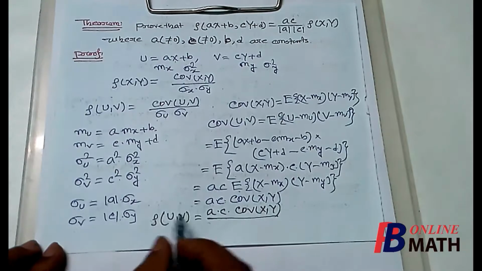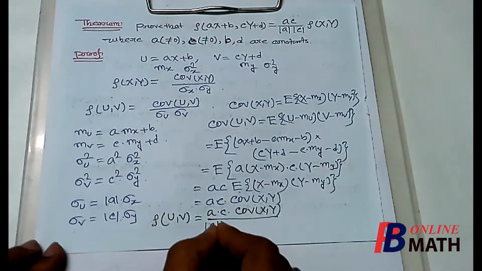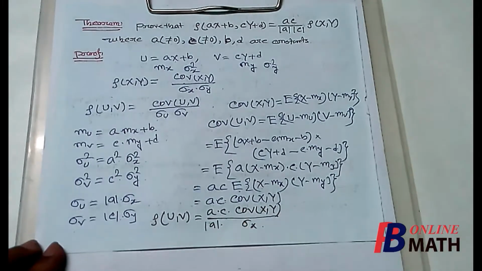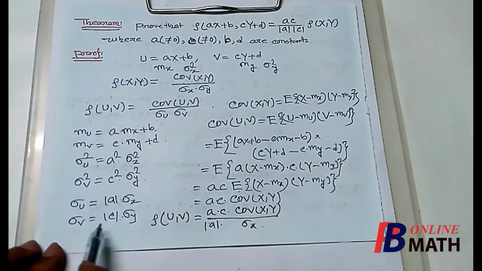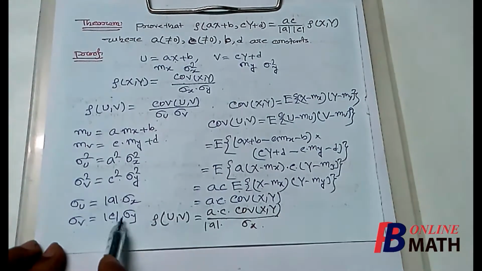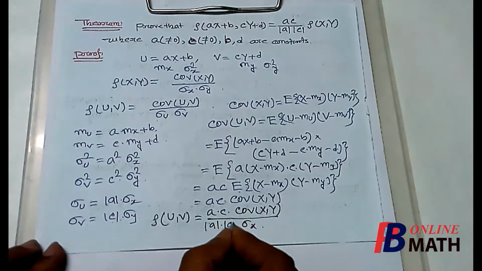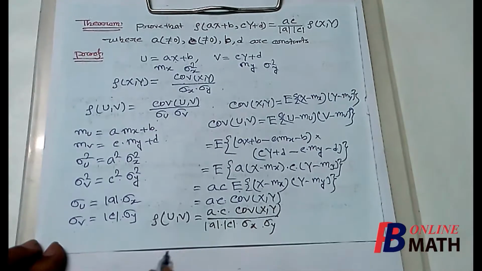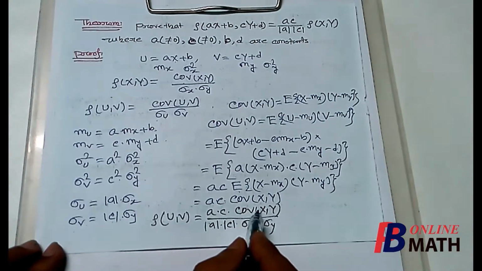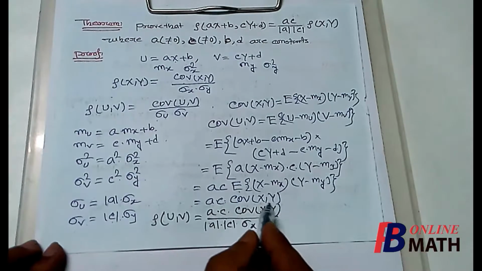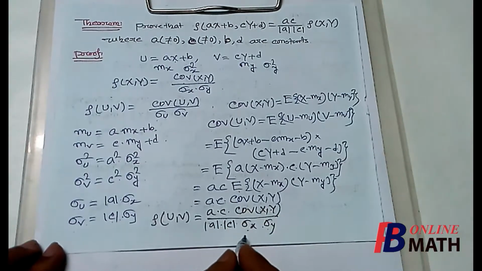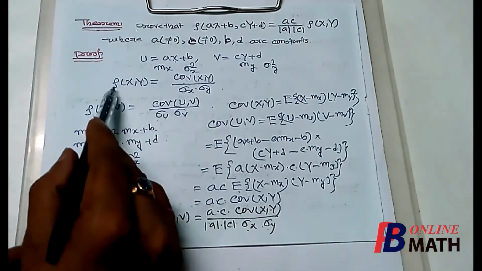Now sigma u equal to modulus of a into sigma x, and sigma v is equal to modulus of c into sigma y. Now covariance of xy divided by sigma x into sigma y is nothing but the correlation coefficient of x and y, so rho xy.